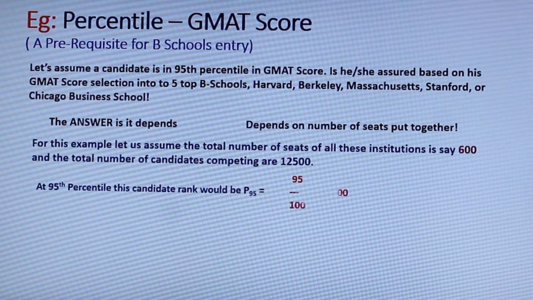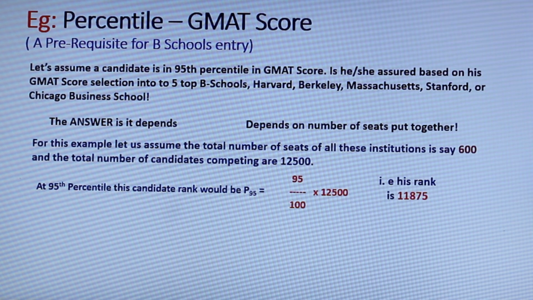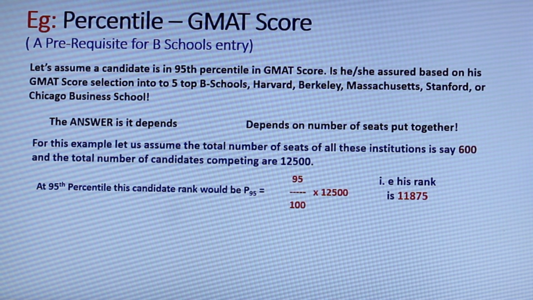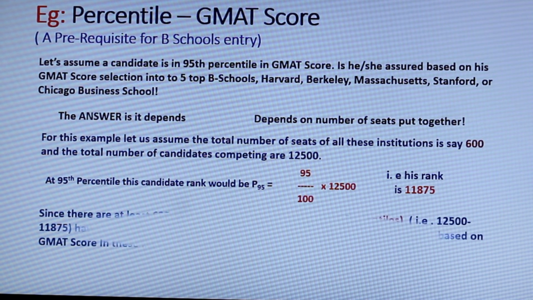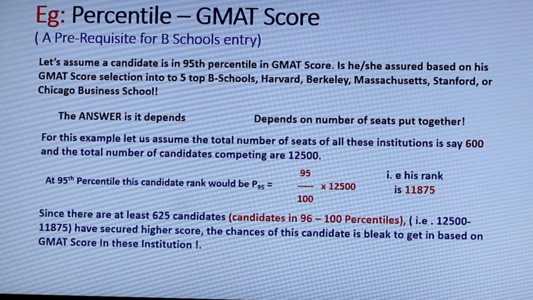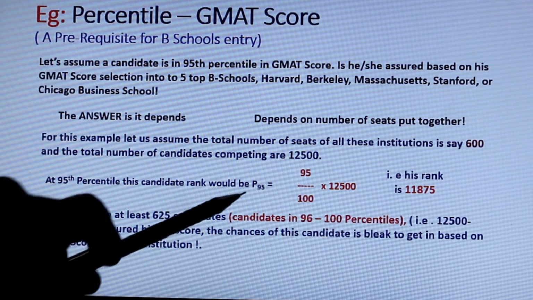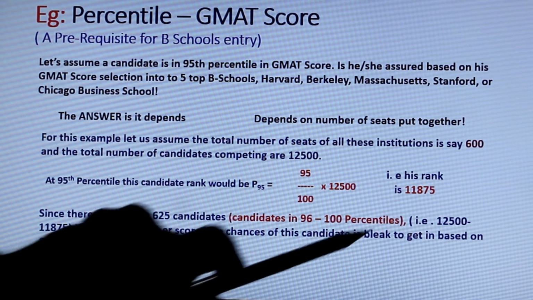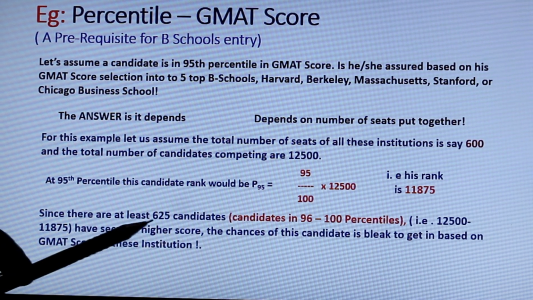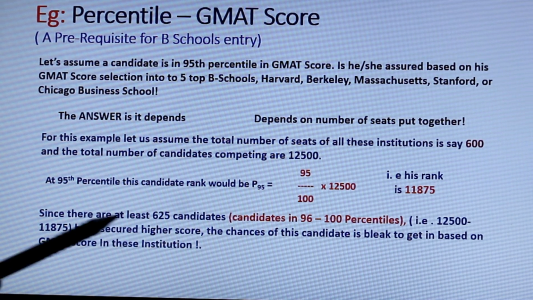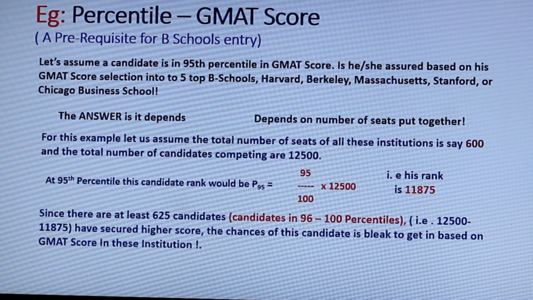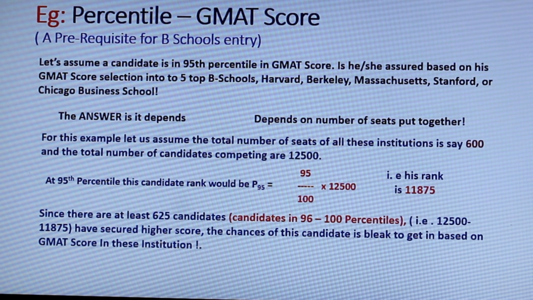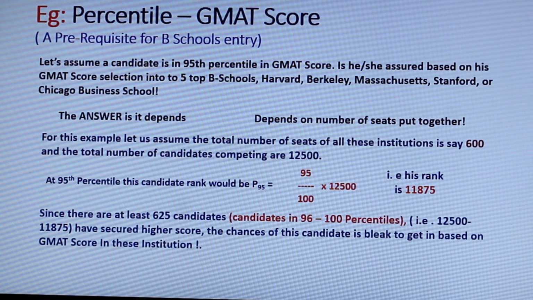The 95th percentile indicates that this candidate's rank is 11,875. The total number of students who appeared is 12,500, less 11,875, which is 625 candidates. That means 625 candidates are above his rank, that is from the 96th percentile to the 100th percentile. So the chances for him to join this school based on GMAT score is bleak.